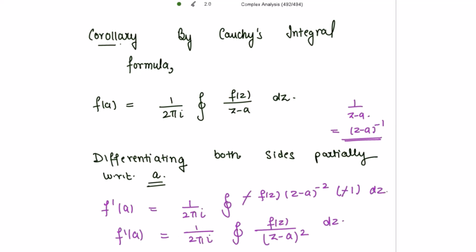For the second derivative we have to differentiate both the sides of this equation, right? So when differentiating with respect to a, we get on the left hand side f double derivative of a, and on the right hand side, when differentiating this, we get 1 divided by (z minus a) cube and also 2 multiplied with this, and we can write this 2 as 2 factorial. 2 factorial is 2, right?